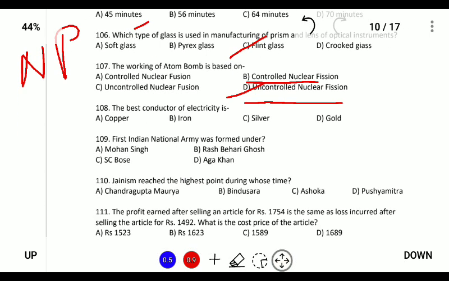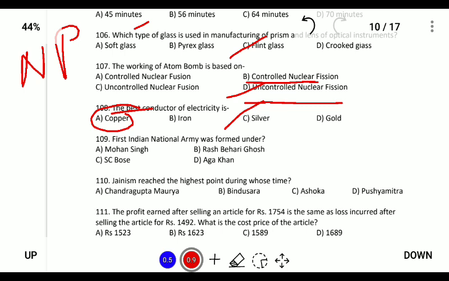The best conductor of electricity. Among the 4 metals, the best conductor of electricity is silver. However, we do not use silver for electrical equipment, rather copper, because copper is very cheap. So silver is the best conductor of electricity, followed by copper. So the answer is silver.